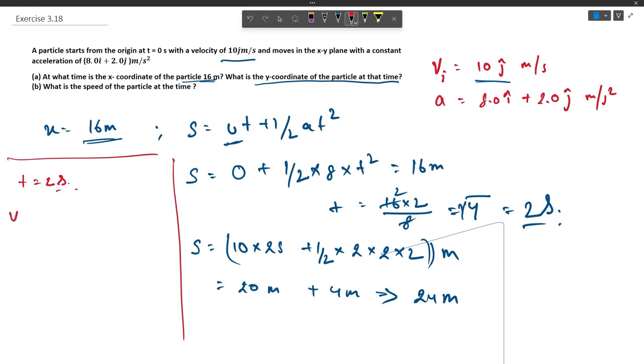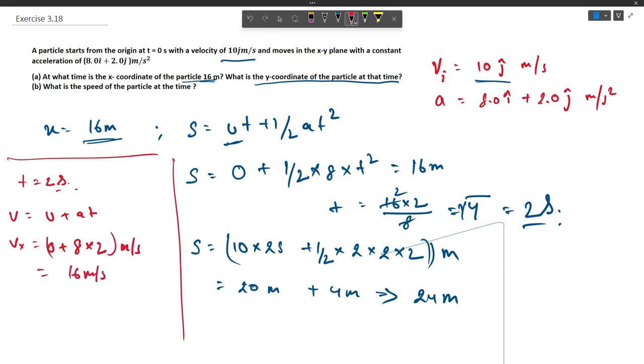So velocity at any time t is equals to u plus at. The velocity vector here is, let us first consider the x-axis, the velocity along the x-axis. Initial velocity along the x-axis is 0, so it is going to be 0 plus acceleration 8 times time 2, it is going to be 16 meter per second.